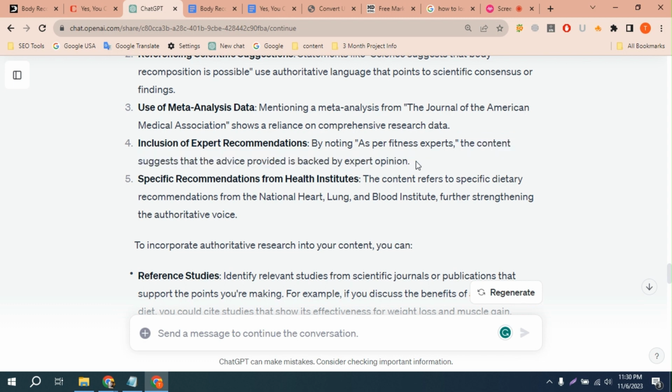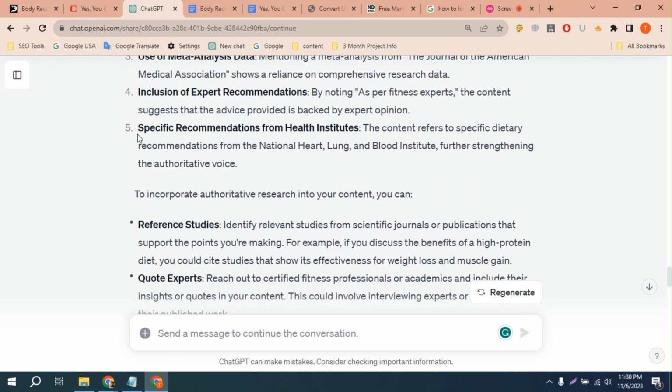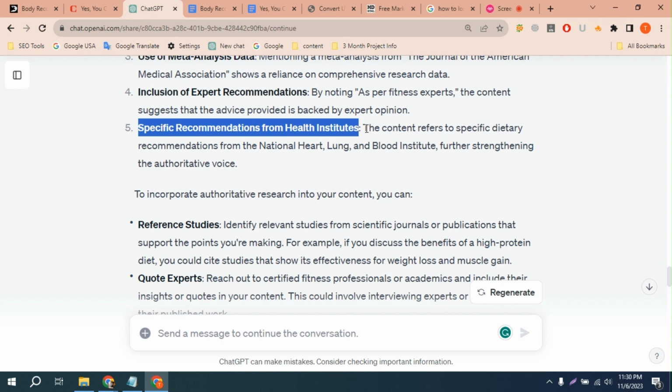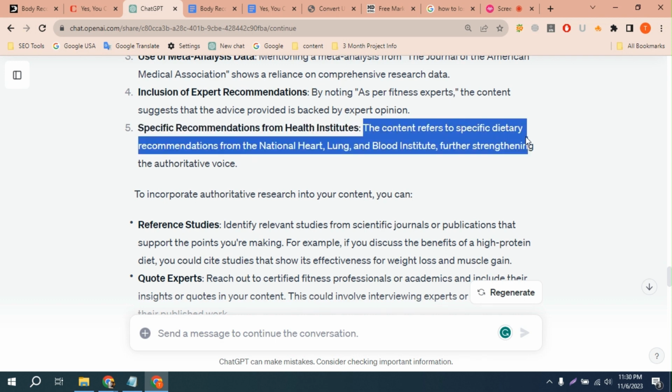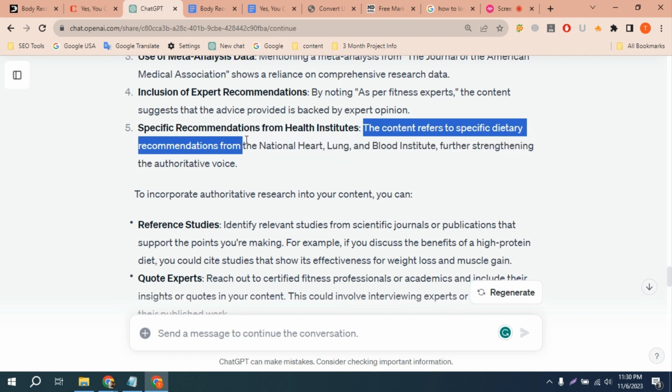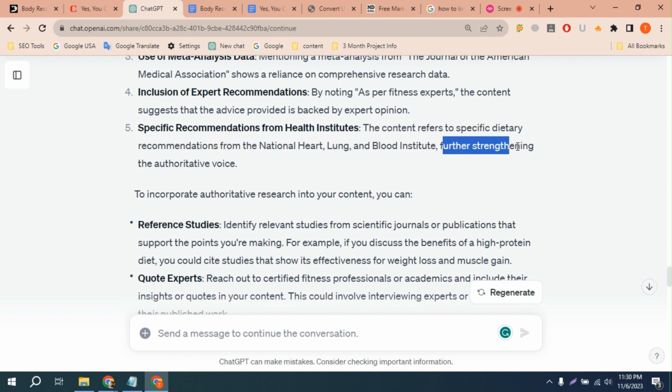I will give you the prompt, you can experiment with this. And specific recommendations from health institutes: the content refers to specific dietary recommendations from the National Heart, Lung, and Blood Institute, further strengthening the authoritative voice.